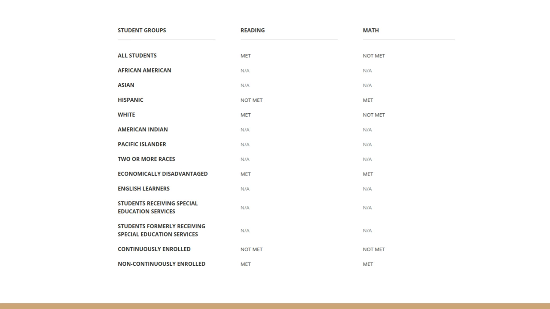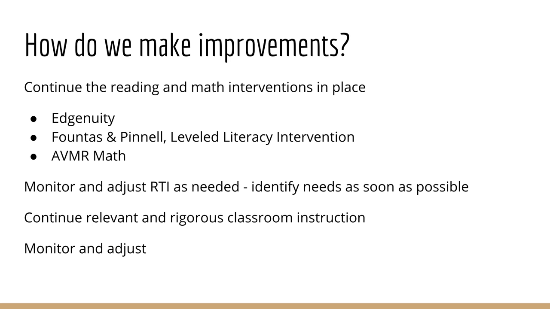So if you look at the different student groups and where they have met or not met, in our reading, we are meeting standard. In math, we are not meeting standard currently, and that is by a small percentage. Then you have the breakdown. You have the Hispanic not met in reading, but they are meeting in math. Now, the reverse is true in what's considered our white demographics. They are meeting in reading and not meeting in math. And then our economically disadvantaged, we have been meeting in both areas.